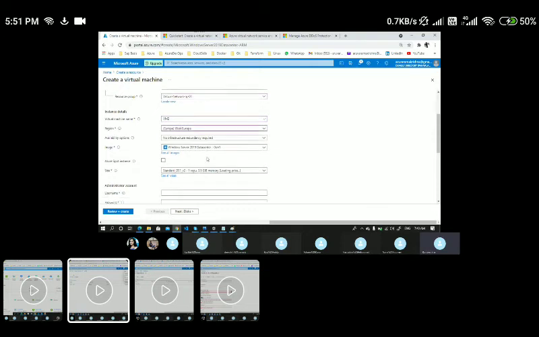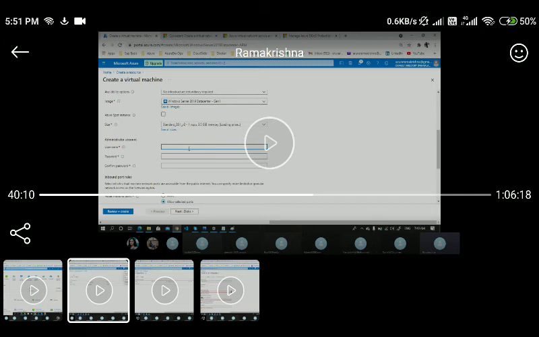And I'm going with the minimal sizes here. And here let me pass the username.